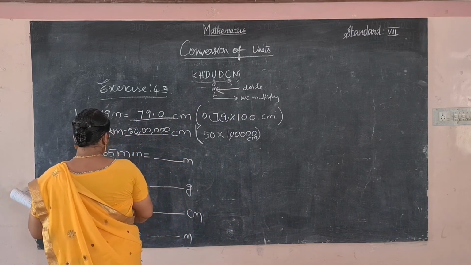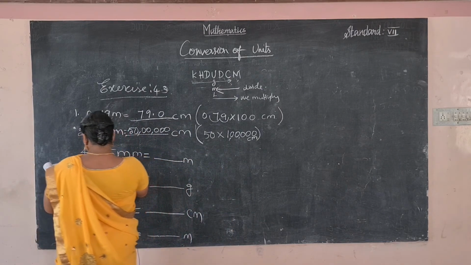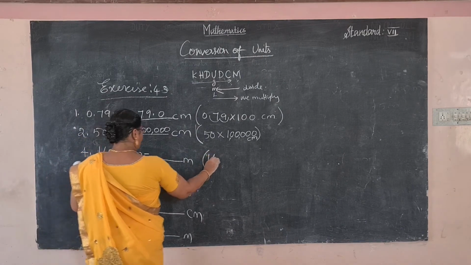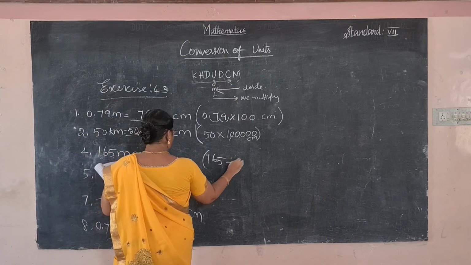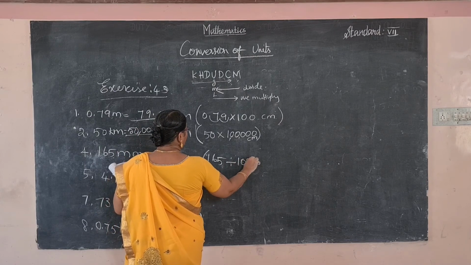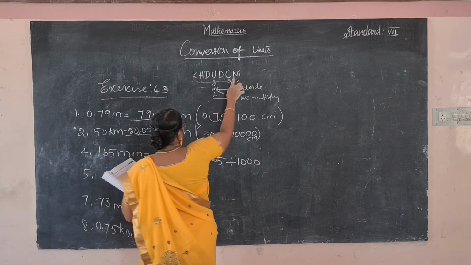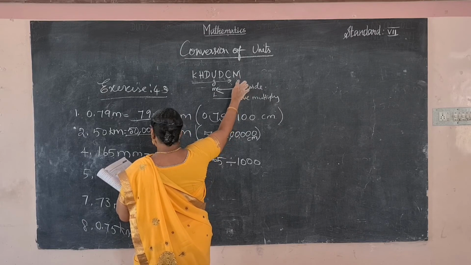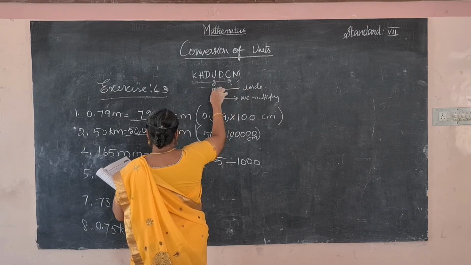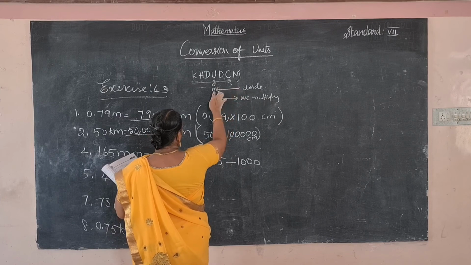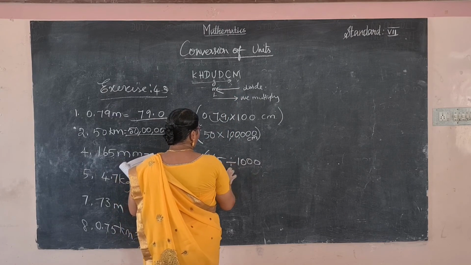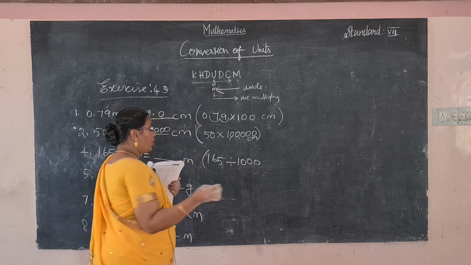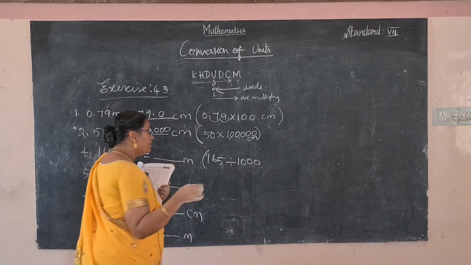So 165 divided by 1000. How many zeros in the divisor? 3 zeros.